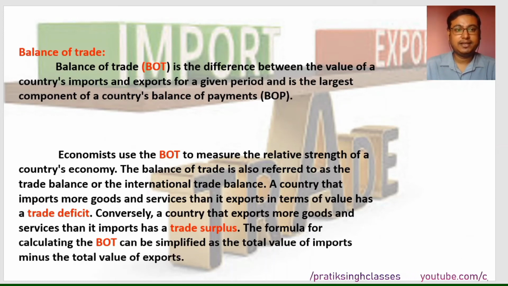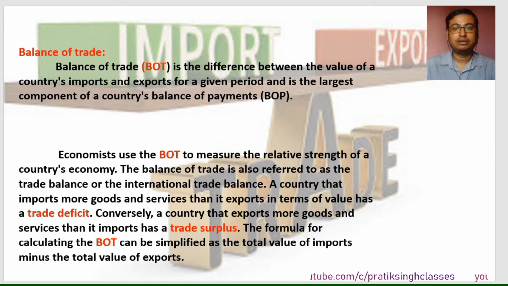Alright, so the next topic is balance of trade, or BOT. It is the difference between the value of a country's imports and exports for a given period, and is the largest component of a country's balance of payments. Balance of payments means how much money is being given as wages all around the country, in different ventures, in different organizations, or in different ways. Here, trade balance means the difference or equality between the amount of import and the amount of export as monetary value. Economists use the balance of trade to measure the relative strength of a country's economy.